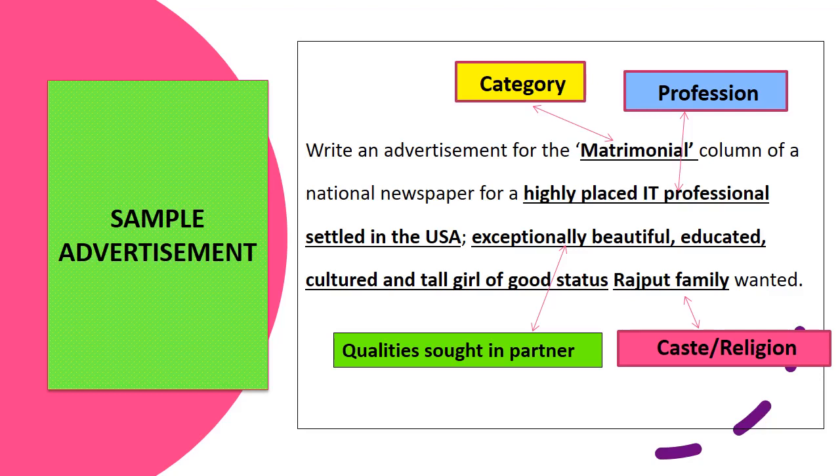Exceptionally beautiful, educated, cultured and tall girl of good status, Rajput family wanted. So here qualities sought in the partner are given. The boy is looking for an exceptionally beautiful, educated, cultured and tall girl of good status, Rajput family. And caste or religion is given, that is Rajput.